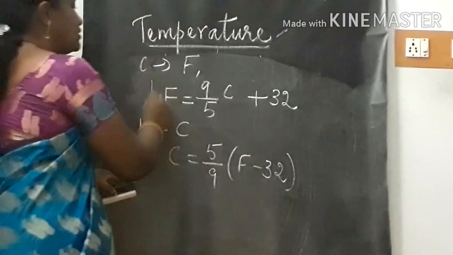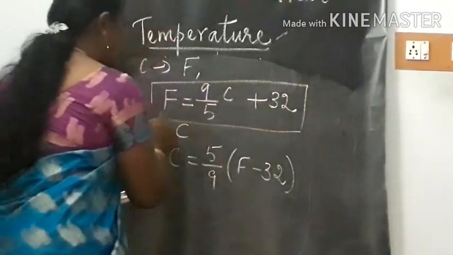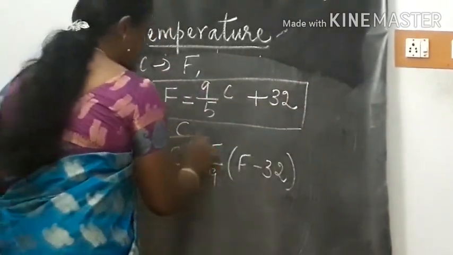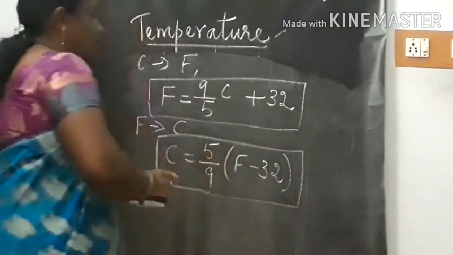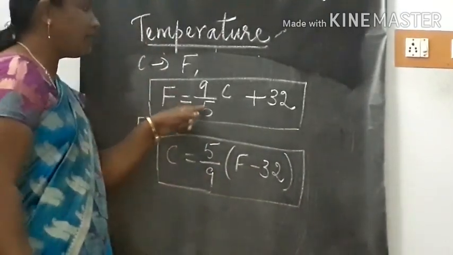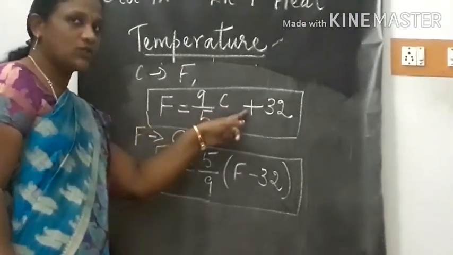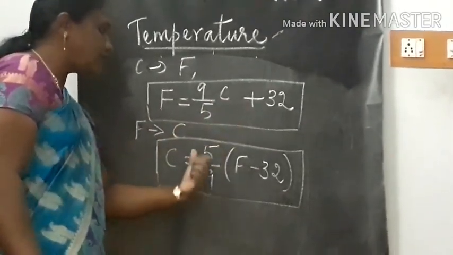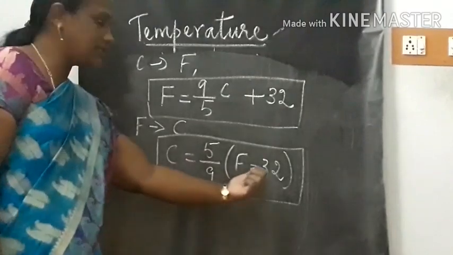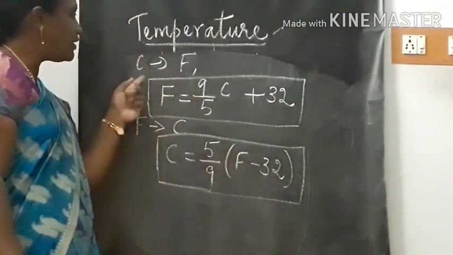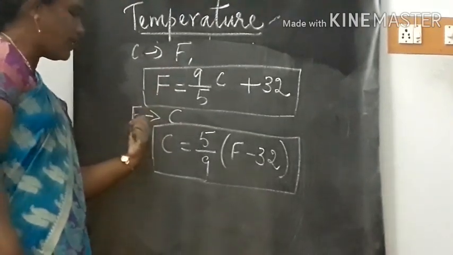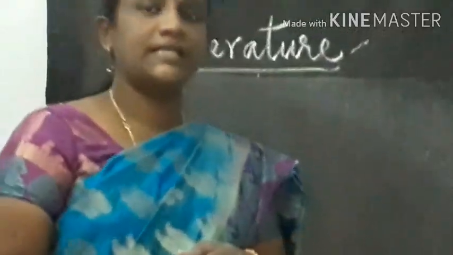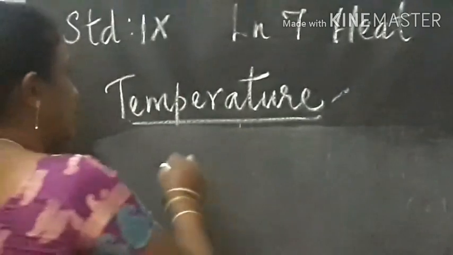So these are the two formulas for the conversion. Next, let us learn about the Kelvin scale.